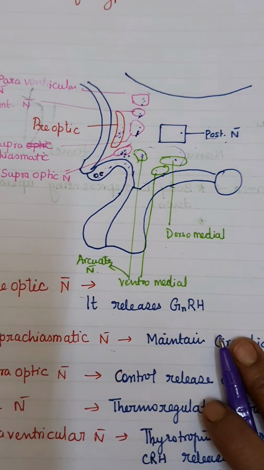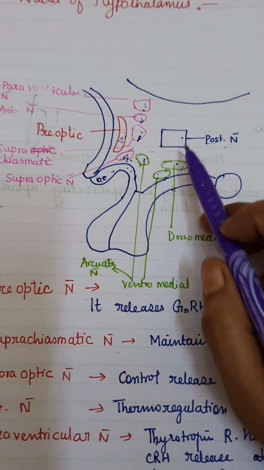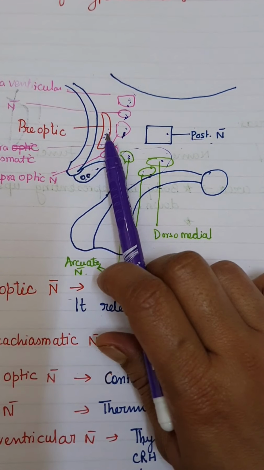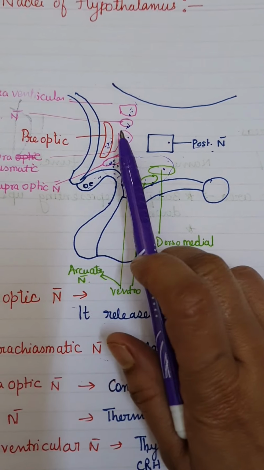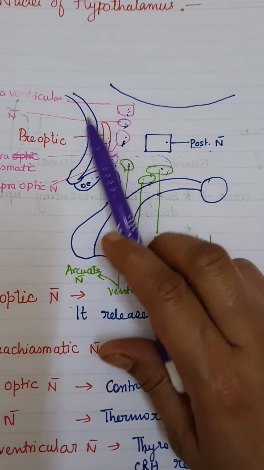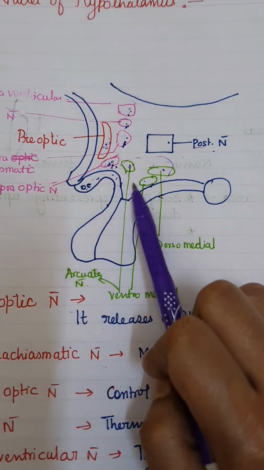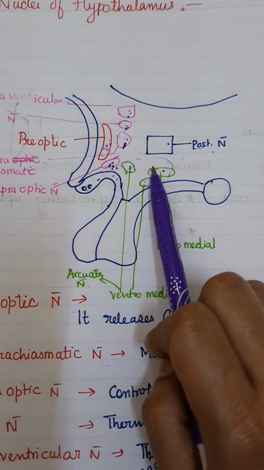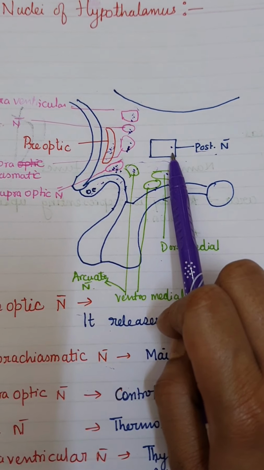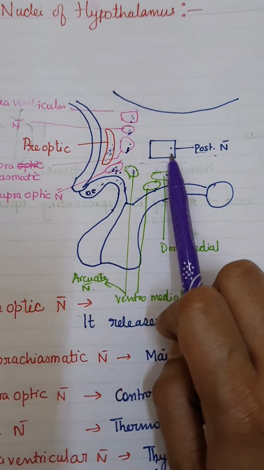Now, nuclei of the hypothalamus. I have divided the hypothalamic nuclei into 4 subdivisions. First is the anterior group, second is the medial group, third is the lateral group which is not visible in this view, and fourth is the posterior group of nuclei.